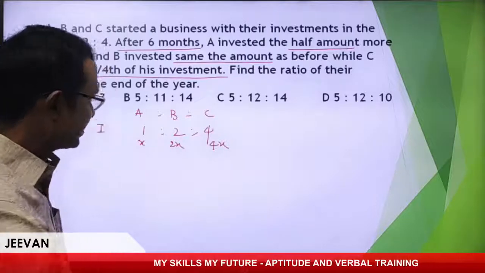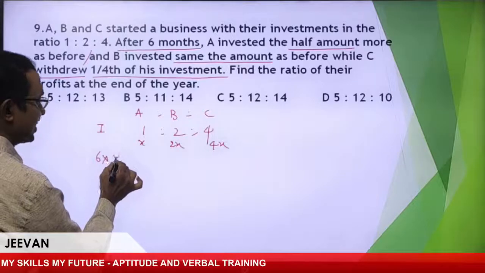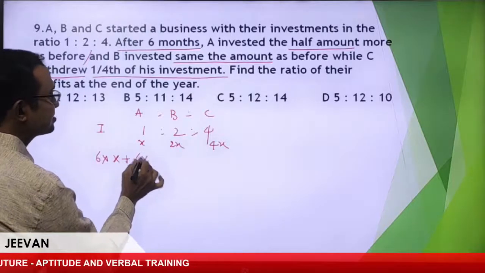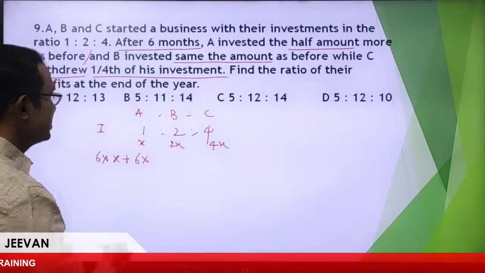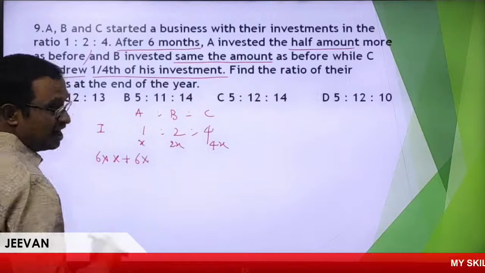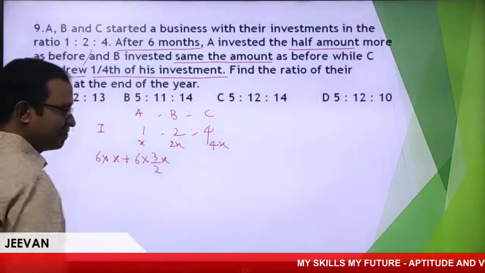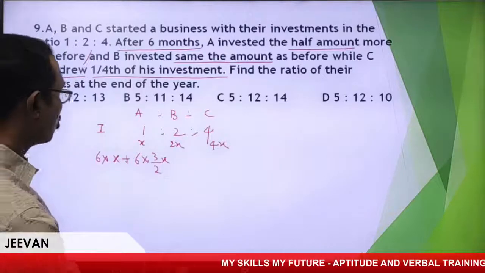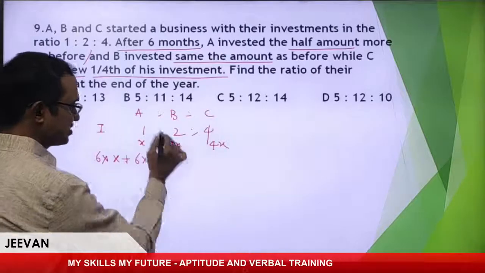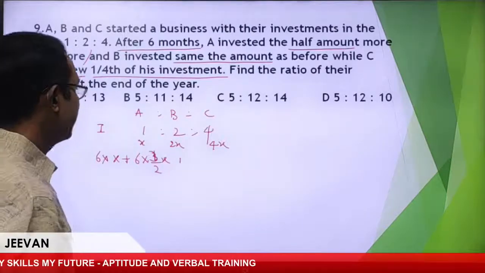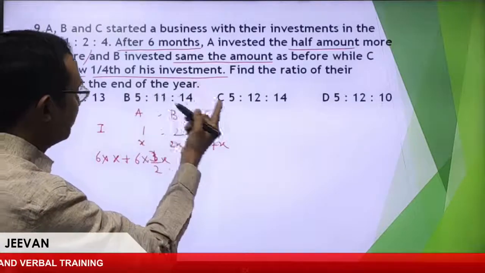So let us write clearly. For the first 6 months, A's investment is only X, plus next 6 months, half the amount invested more. X plus half, that is 3/2X. Is it right? More invested, half amount more. In the previous case X, now it is 3/2X.